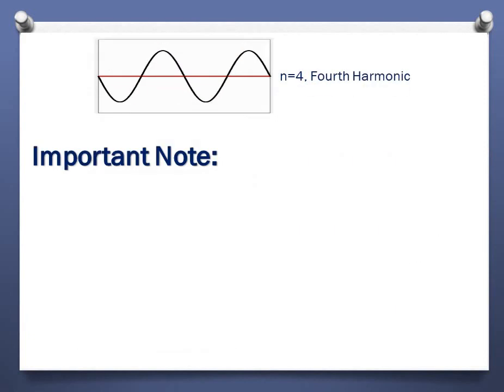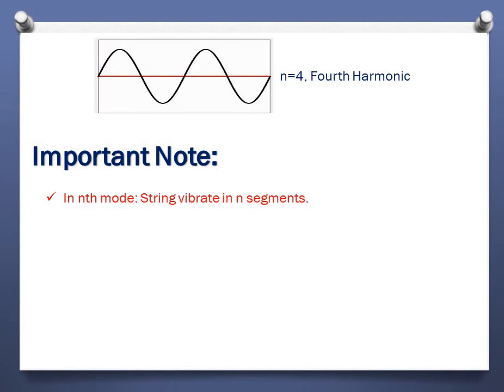Now just try to find out some important things from here, because we need all this information when you solve some numericals. So first thing, in the nth mode, the string vibrates in n segments. You can easily look. This is n equals to 4, and you will see there are 4 segments: 1, 2, 3, 4. So if it is the nth mode, then there will be n segments.